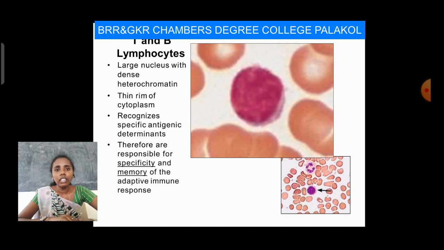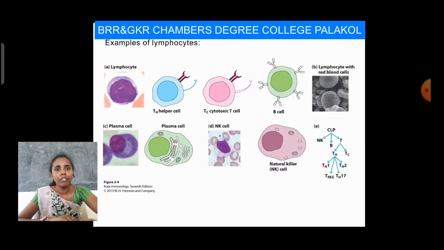Here we have lots of examples of lymphocytes, an electron microscope representation of lymphocytes and also plasma cells. These lymphocytes can have different subsets: Th helper cells, Tc cytotoxic T cells, and then B cells, and a lymphocyte with red blood cells. Here we have lymphocytes and also red blood cells.